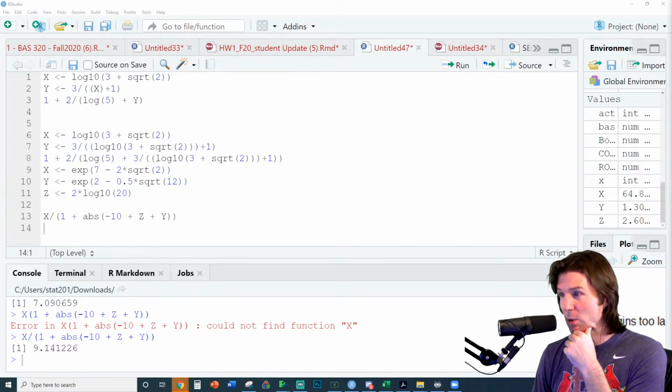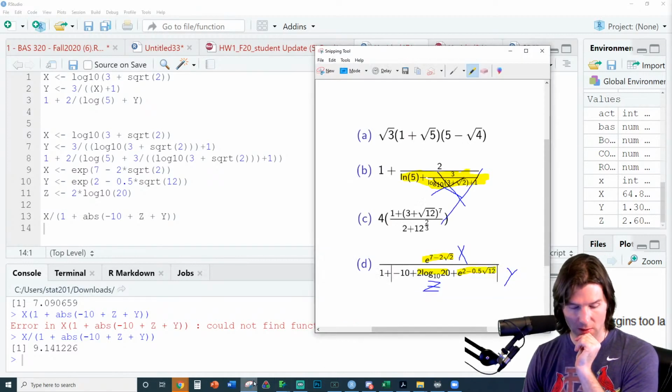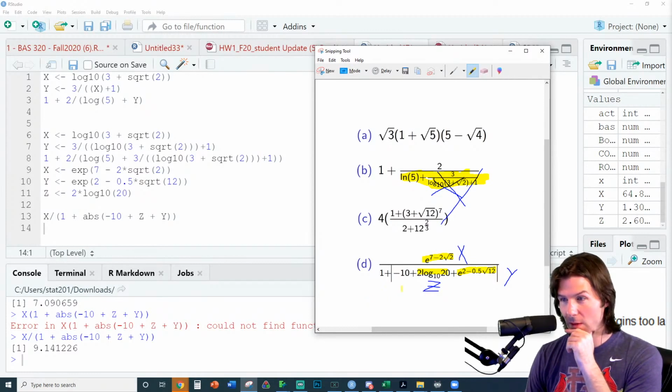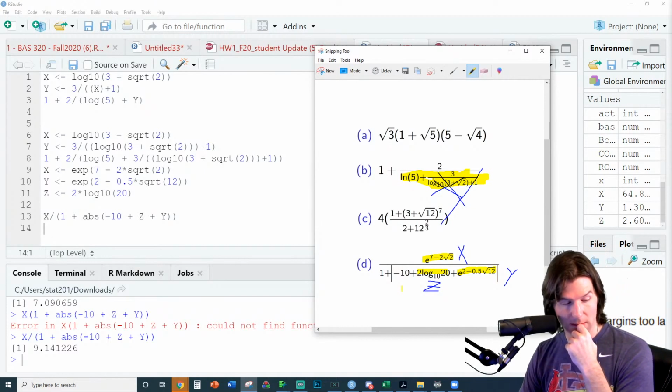What does everyone think? Did I do it correctly? Is it 1 plus? Let me look. 1 plus the absolute value of negative 10. Let's look at it at the same time. 1 plus the absolute value. Awesome. Tell me if I got it wrong, because I'm capable of making mistakes on these.